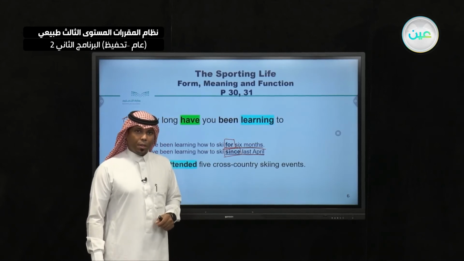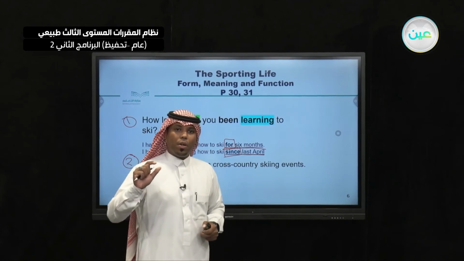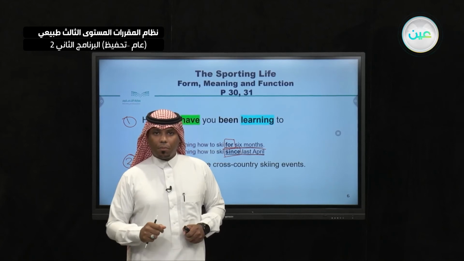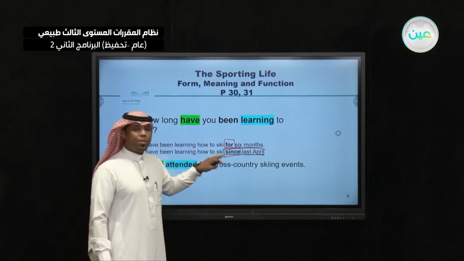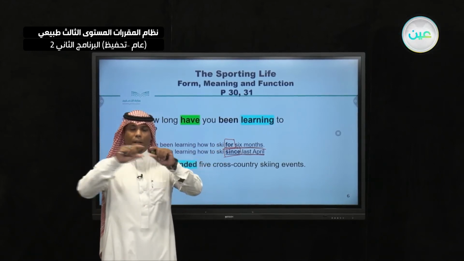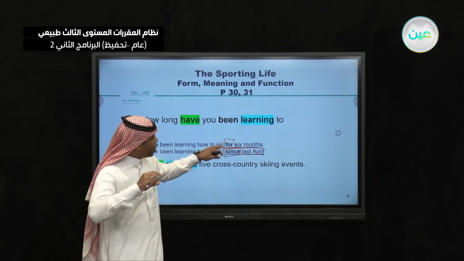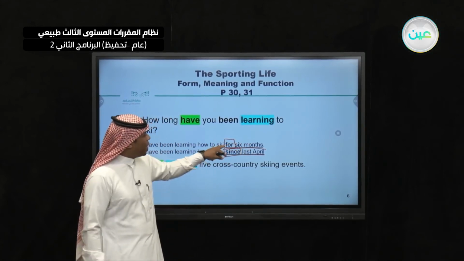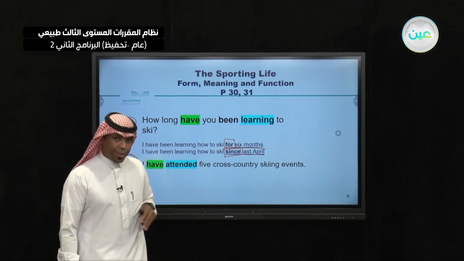But we use since only with a specific point in time, for example last week, or 1 day ago. So if I have a specific point in time, I use since, while for is used for an extended time or a length of time. And you can calculate that time, for example for 6 months or 10 centuries or 11 hours and so on.